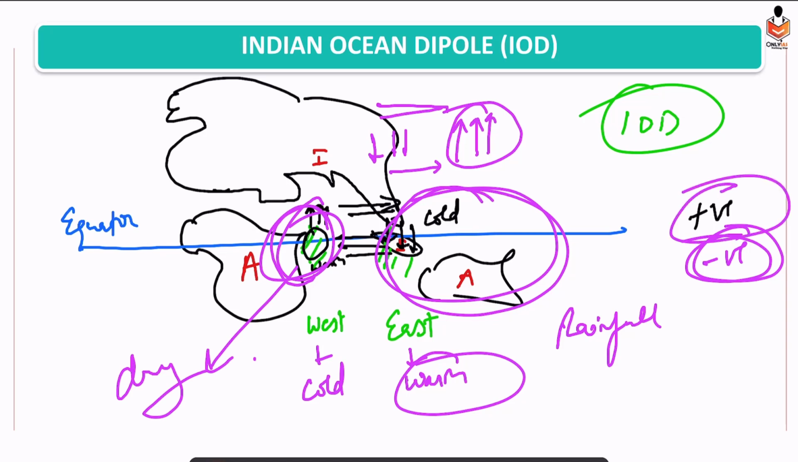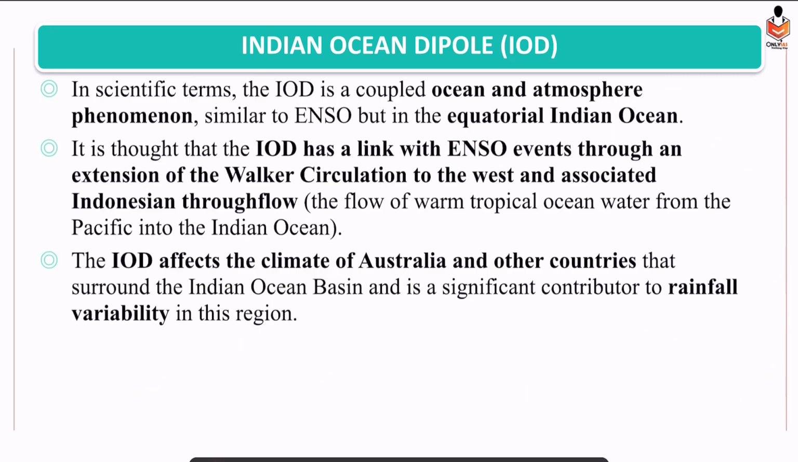But when we have a positive Indian Ocean Dipole, what would happen? Air would be rising in the western part of the Indian Ocean and it would have warm water, so it leads to, or you can say it strengthens, the monsoon rainfall. In the eastern part, we have rainfall below normal value. Just keep this in mind.